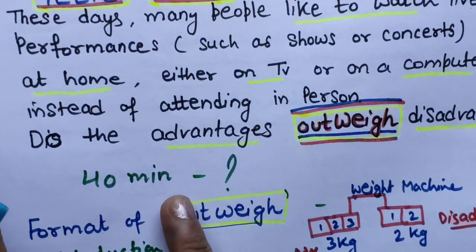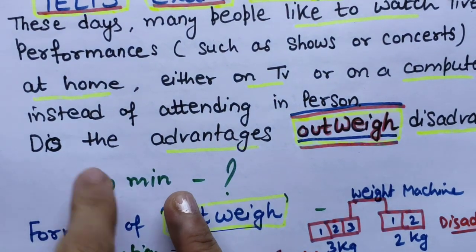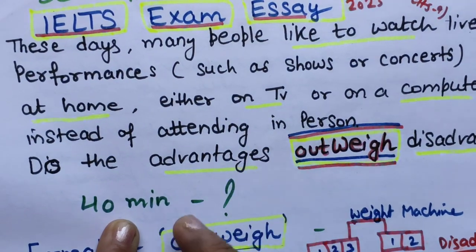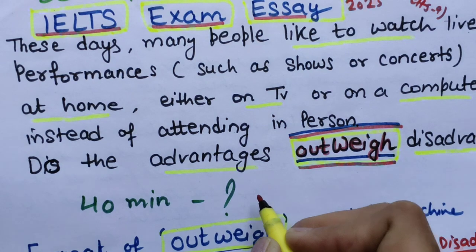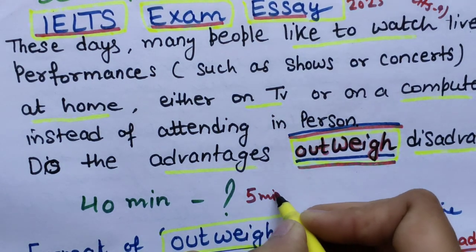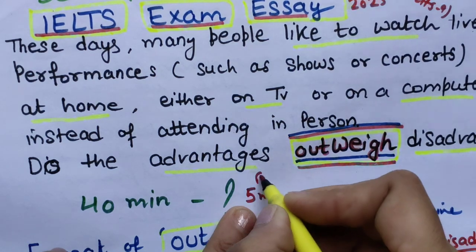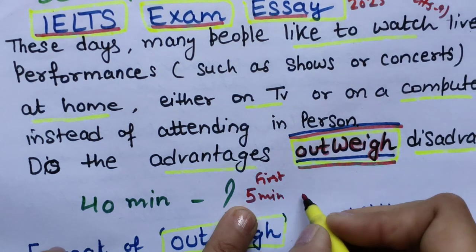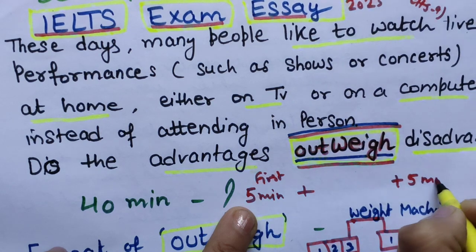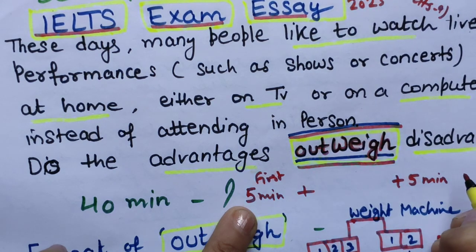Now coming to the main point, you will be given 40 minutes. How will you spend your 40 minutes? As I always explain to you, the first 5 minutes you will do planning, and the last 5 minutes you will reread your essay, means proofreading.